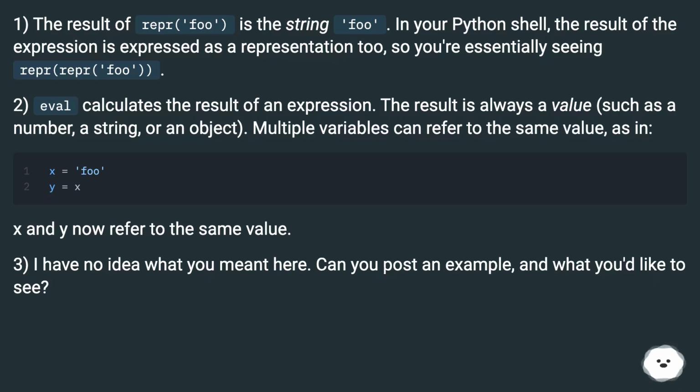The result is always a value, such as a number, a string, or an object. Multiple variables can refer to the same value, as in x and y now refer to the same value. Three. I have no idea what you meant here. Can you post an example, and what you'd like to see?